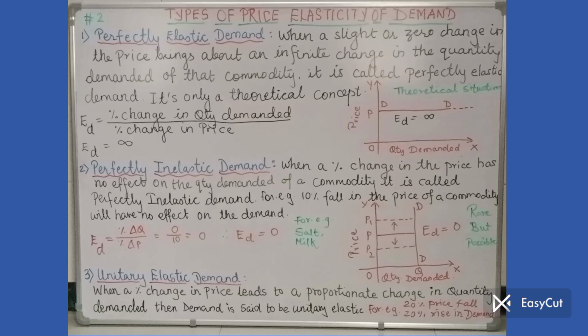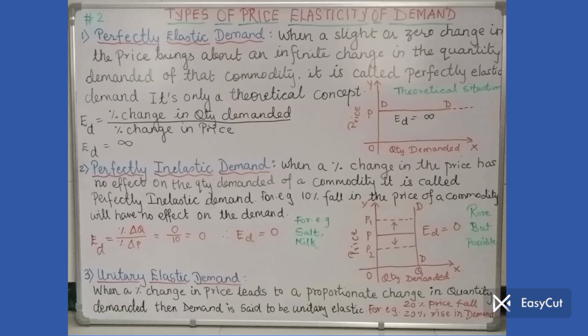Let us see the meaning. When a percentage change in the price has no effect on the quantity demanded of a commodity, it is called perfectly inelastic demand. I repeat, when a percentage change in the price has no effect on the quantity demanded of a commodity, it is called perfectly inelastic demand. Whatever may be the price change, the price may rise, the price may fall, but the quantity demanded remains as it is. That's the case of perfectly inelastic demand.